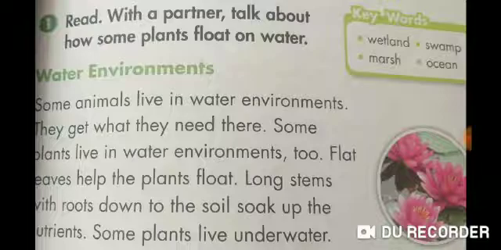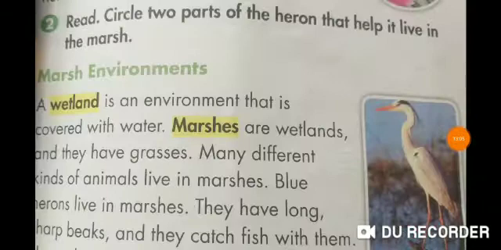Okay, students, move on. Question number 2. Question number 2 is: read, circle two parts of the heron that help it live in the marsh. Now, students, I will read the paragraph at first. Listen carefully.